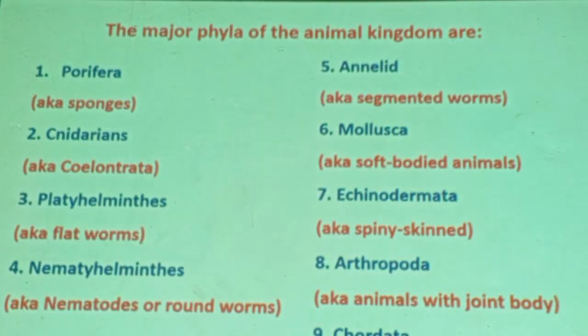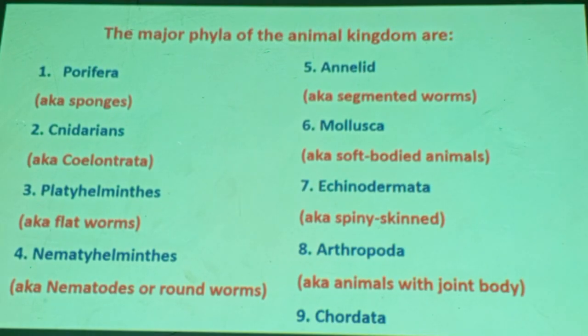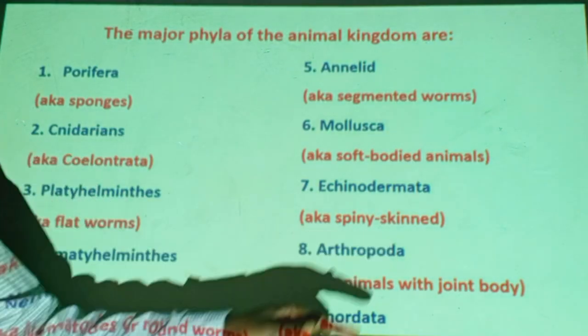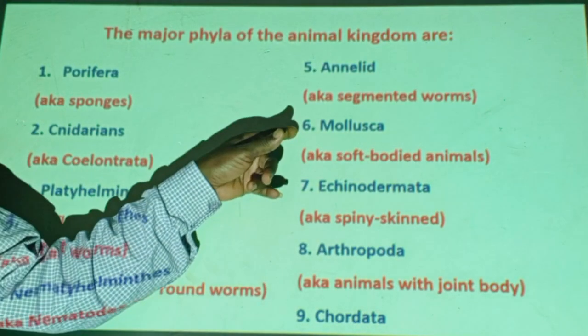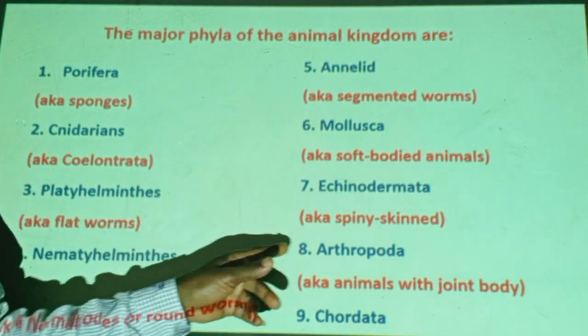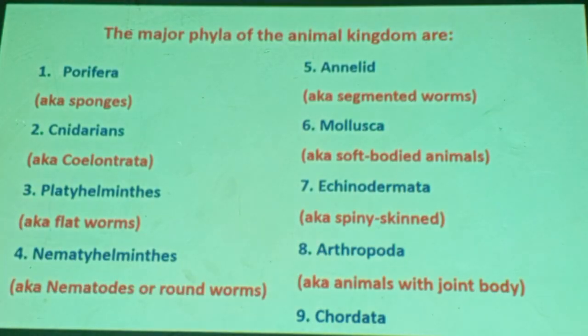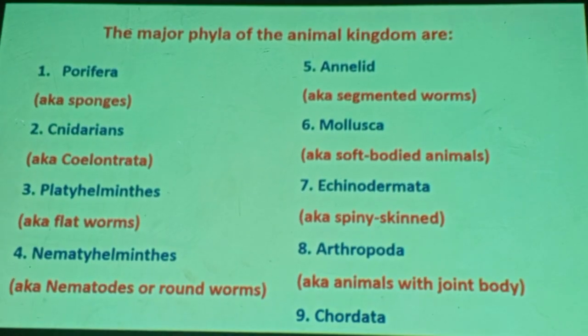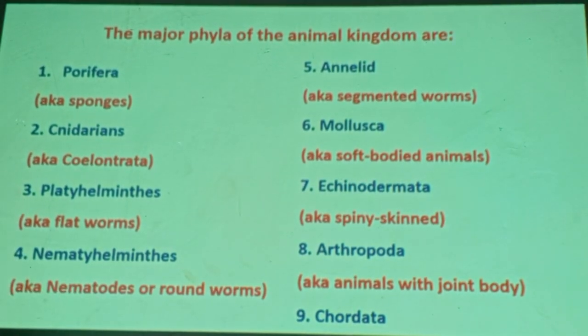Arthropoda, the most diverse, the most abundant, the most successful invertebrates. If you like, from the animals, these are the most successful. The second most successful are the molluscs. Arthropoda are animals with a jointed body: the head, thorax, abdomen, and also the legs and the antennae. They are jointed, interconnected body parts. That's why we call them animals with jointed bodies.